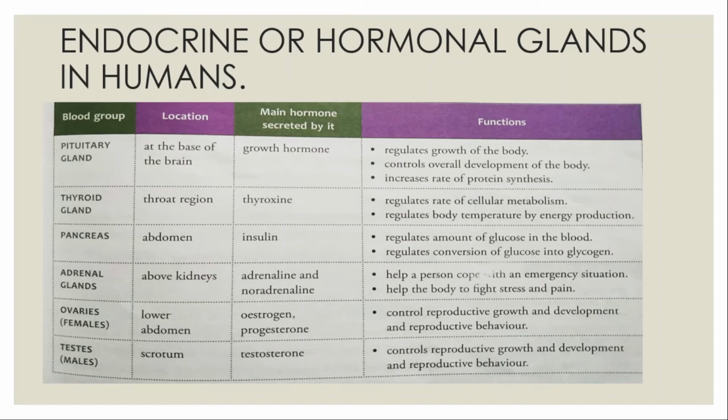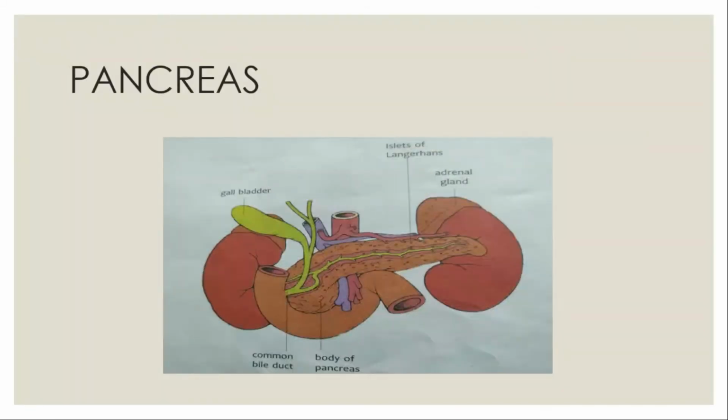Because it has some components of the exocrine and some components of the endocrine system. If you can see this diagram, here you can see the structure of a pancreas, how it is located, and you can see the gallbladder, the common bile duct, the islets of Langerhans and the adrenal gland on the top of the kidneys. Now the exocrine component of the pancreas is the ducts of Acini, which produce the pancreatic fluid, which contains the digestive enzymes. And the endocrine part is the islets of Langerhans, which secrete the insulin hormone.